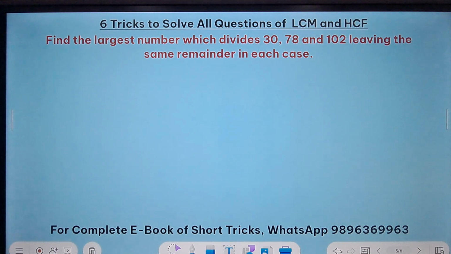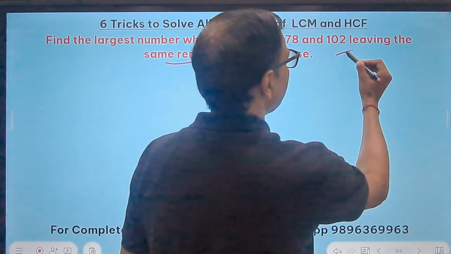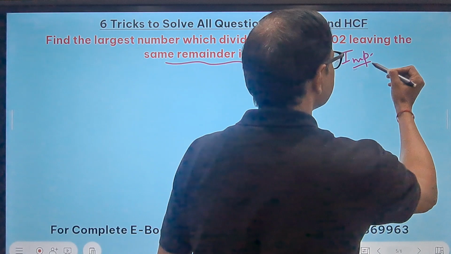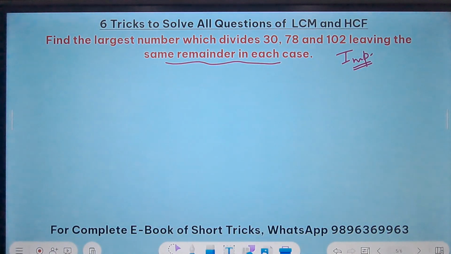Let's say this question. Find the largest number which divides 30, 78 and 102, leaving the same remainder in each case. So again, a very important question for quant exams and very important for class 10th board exams also, right?